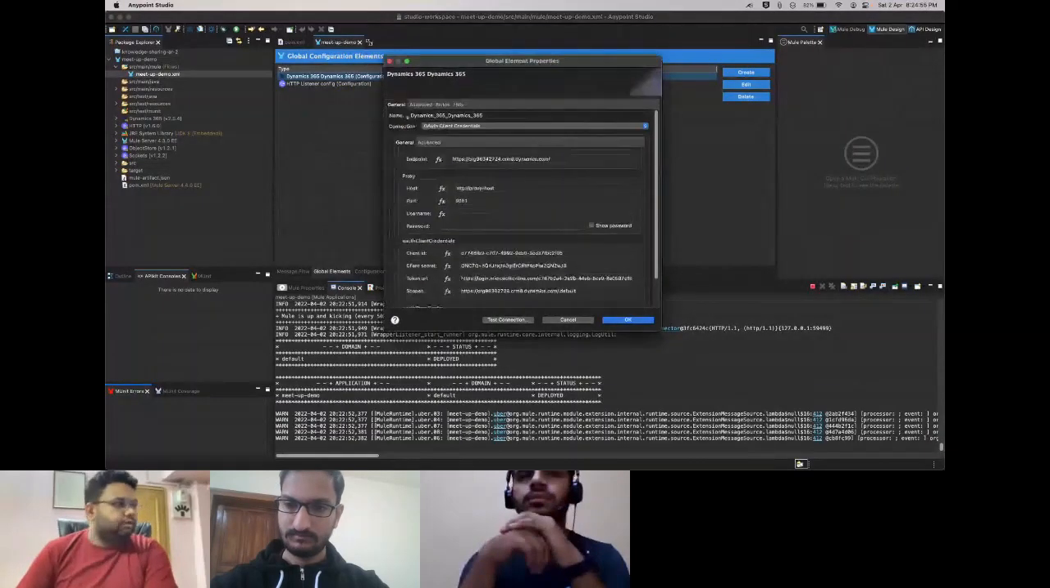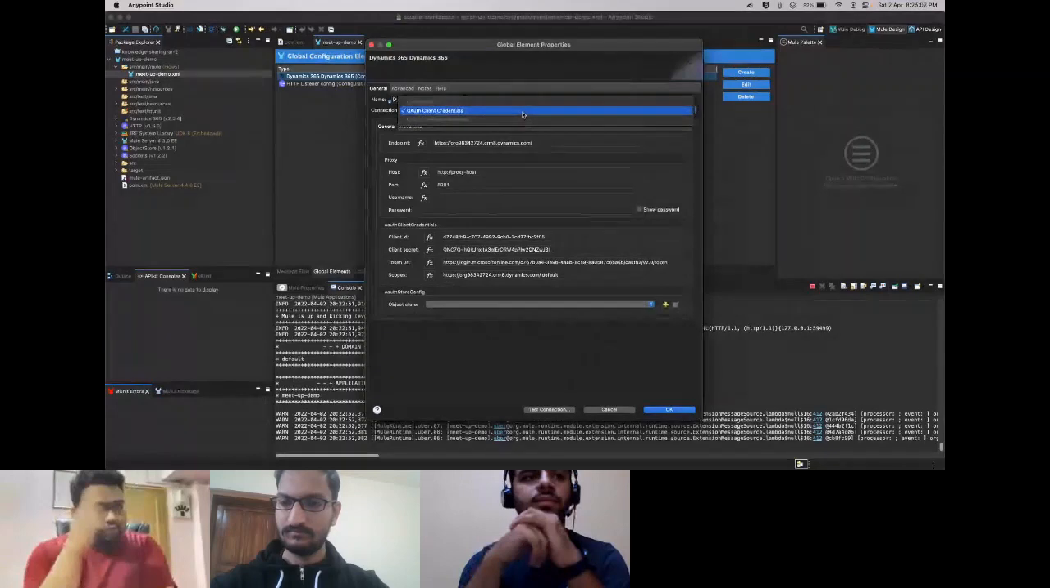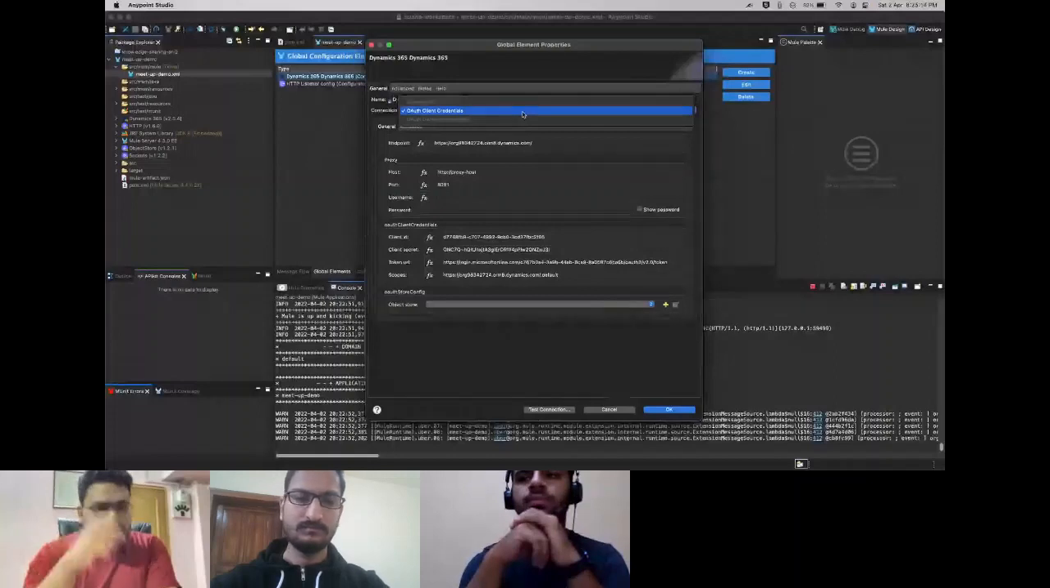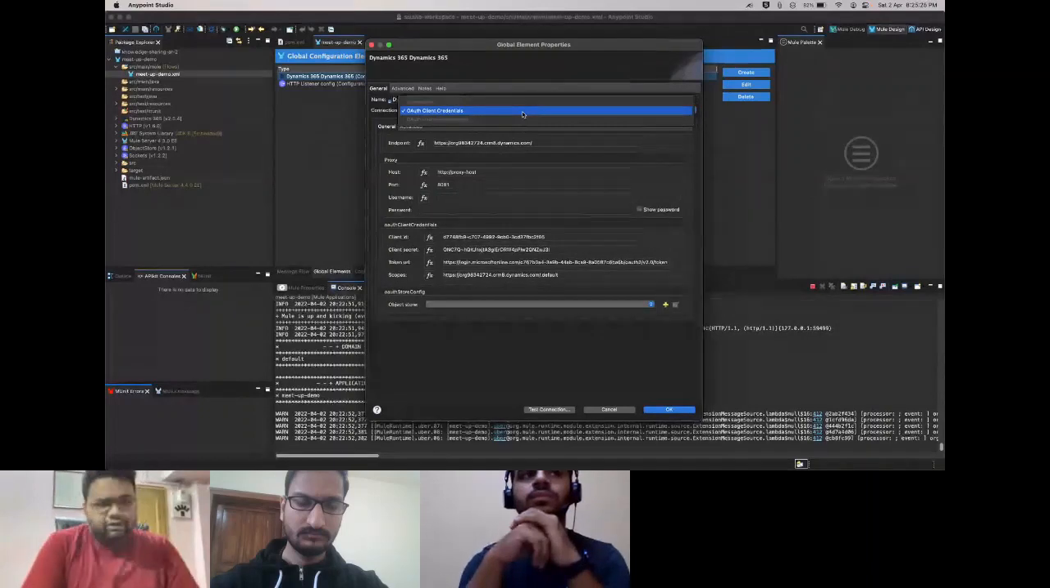Inside the Dynamics 365 connector config, you have three kinds of authentication options. One is connection, which is like a generic connection, client credentials grant, and username password grant. Earlier, in version 2.4, there used to be only username password and no client credentials. And as we all know, client credentials is something that we need for server-based apps. Username password is tied to a user. So if that particular user leaves the organization, your integration stops working.